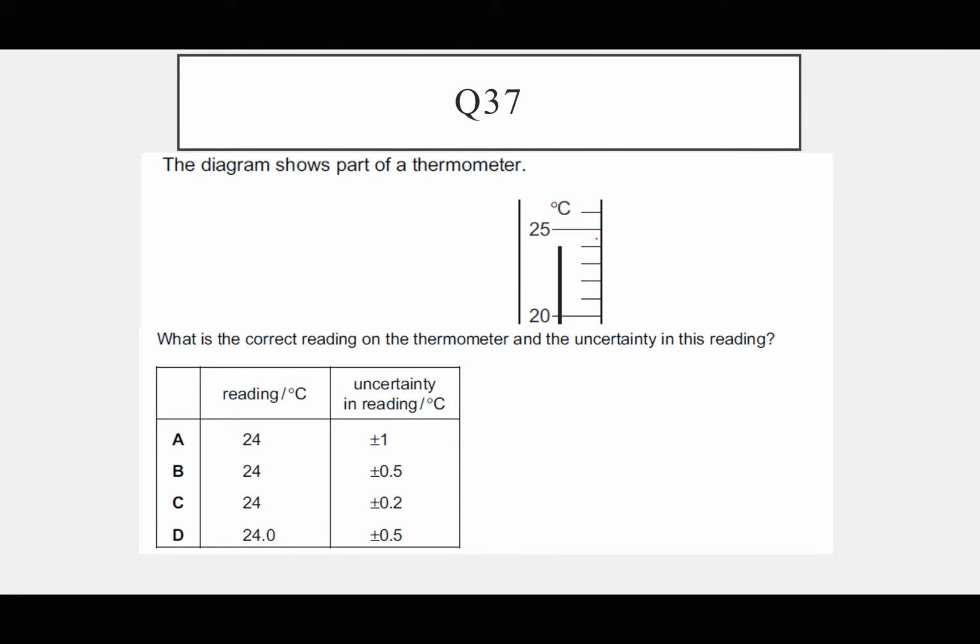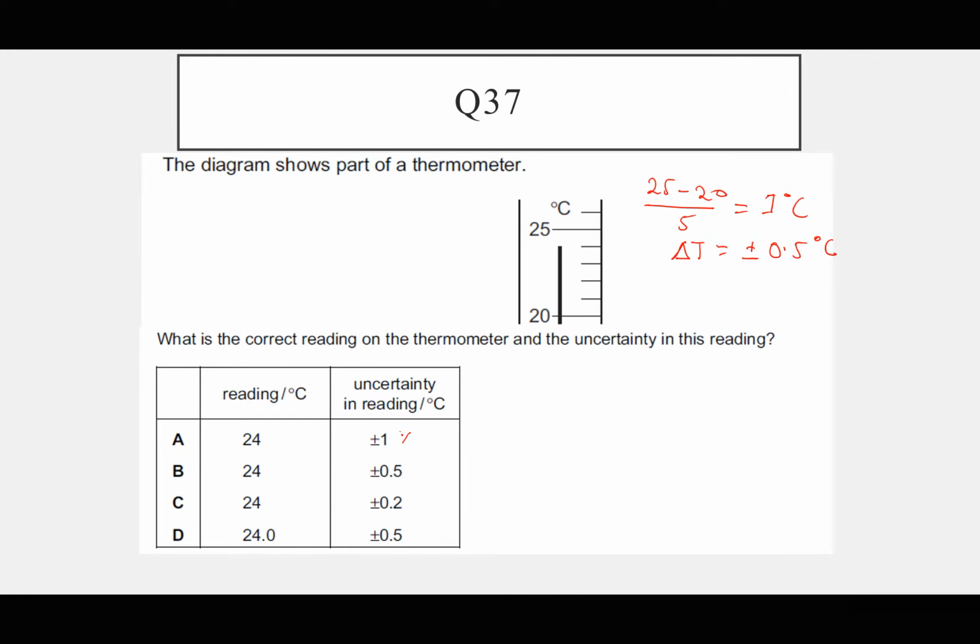So one, you see that the divisions are fairly large. Therefore, the uncertainty in this can be approximately half a division. So we get the value of one division. This is 25 minus 20 divided by 5 divisions. Each division is 1 degree Celsius. And then half a division means the absolute uncertainty in temperature here is plus or minus 0.5 degrees Celsius.